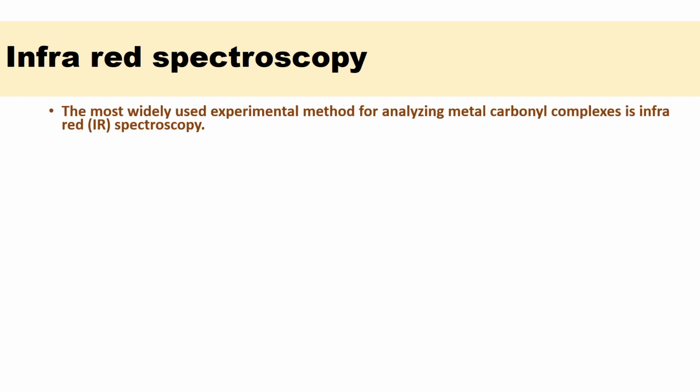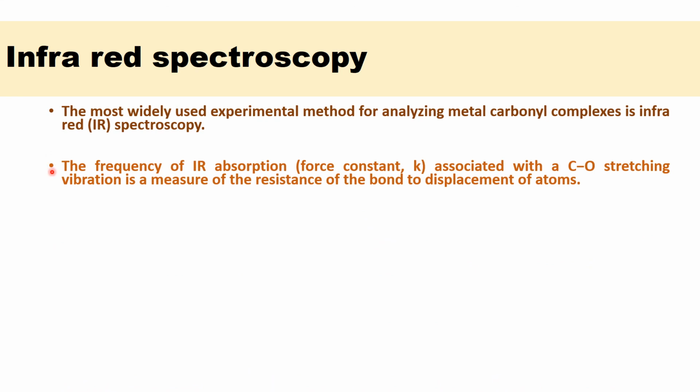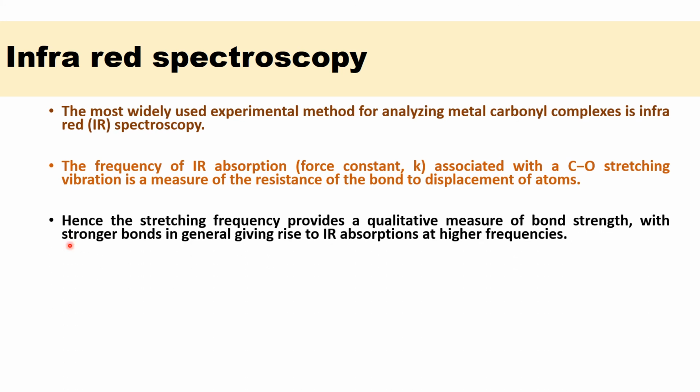Evidence for pi bonding is also obtained from infrared spectroscopy. The most widely used experimental method for analyzing metal carbonyl complexes is infrared spectroscopy. The frequency of IR absorption associated with the CO stretching vibration is a measure of the resistance of the bond to displacement of atoms. Hence, the stretching frequency provides a qualitative measure of bond strength, with stronger bonds in general giving rise to IR absorptions at higher frequencies.